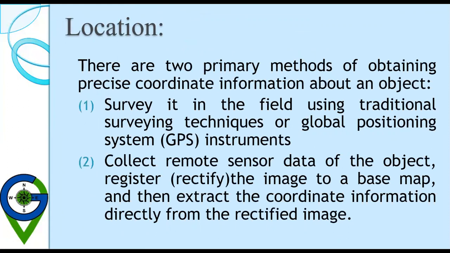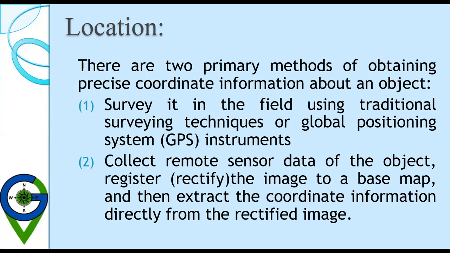So first of all, let us discuss the location. There are two primary methods of obtaining precise coordinate information about an object. First one is to survey it in the field using traditional surveying techniques or global positioning system, that is GPS instruments. Or collect remote sensor data of the object and register the image to the base map. Base map, we always take topographical maps as the base map, and then extract the coordinate information directly from the rectified image. This rectification is generally performed on a computer.